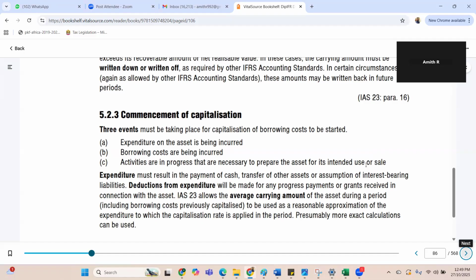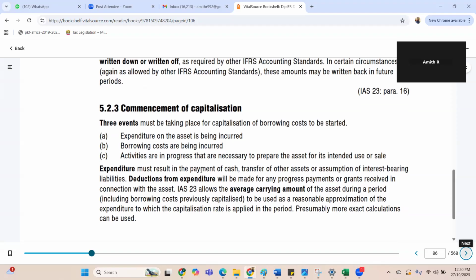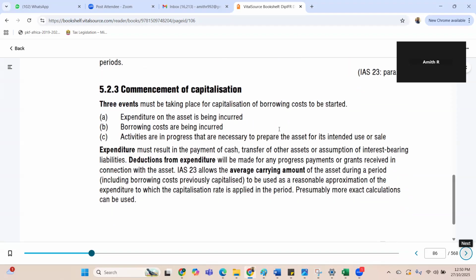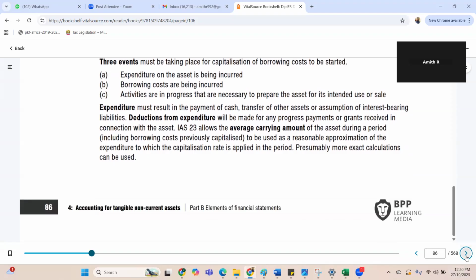You remember one question which we did, where we said, at the end of PPE, we will do the capitalization of borrowing costs only when the asset is delivered, not when the asset is placed. When the asset was placed, even though the interest is taken from them, we will not capitalize. That's because it has to take care of these three conditions. Expenditure should be incurred, borrowing cost should be incurred, and activities in progress. Only when all these three conditions are satisfied can you start capitalizing.